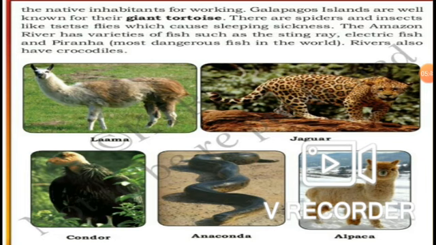Next, the Amazon river has varieties of fish such as the stingray. The stingray fish is famous in this region. Next, electric fish. Do you know the electric fish?